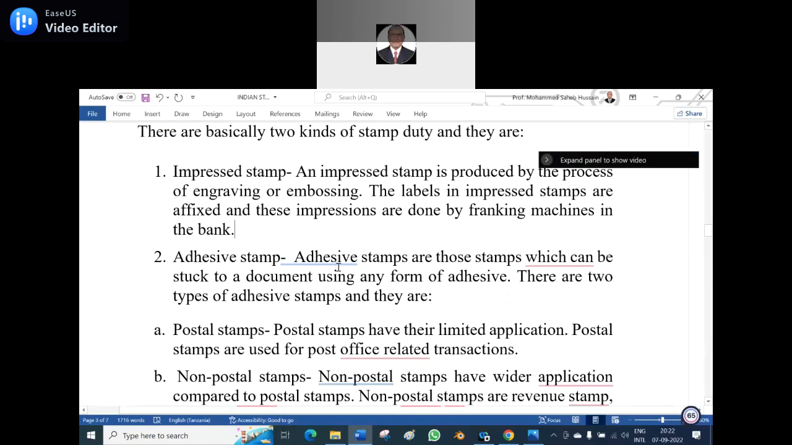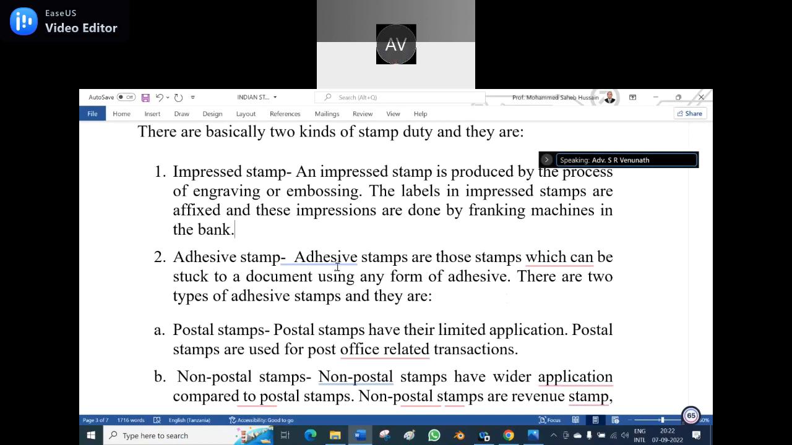Does it depend from state to state? No, as per the Companies Act, it is common throughout India. There is no change. As per the Registration Act or the Stamp Duty Act, that changes from state to state. Maharashtra has different rules.